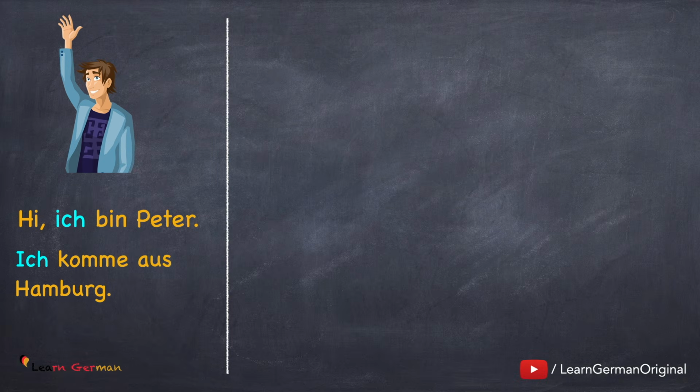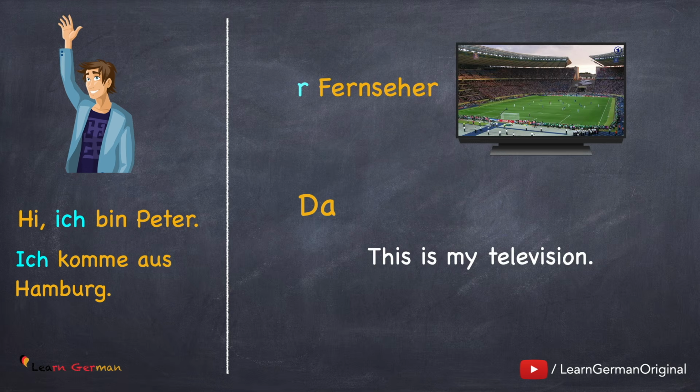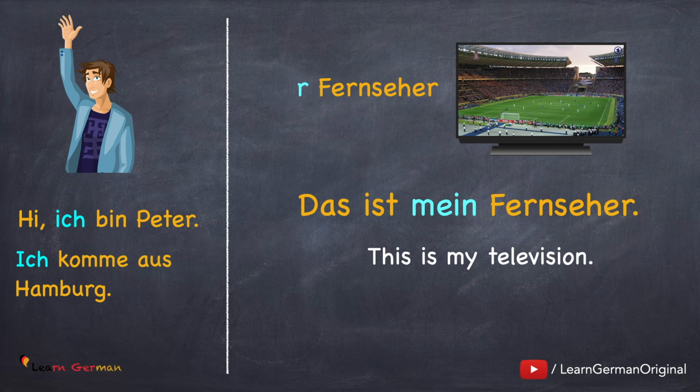Hi, ich bin Peter. Ich komme aus Hamburg. Das ist mein Fernseher. Whenever the article of the noun is der, in this case der Fernseher, you use the possessive article mein.